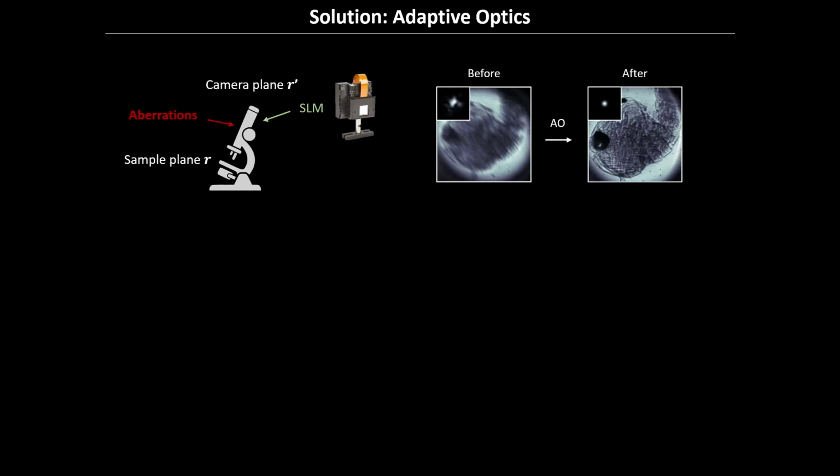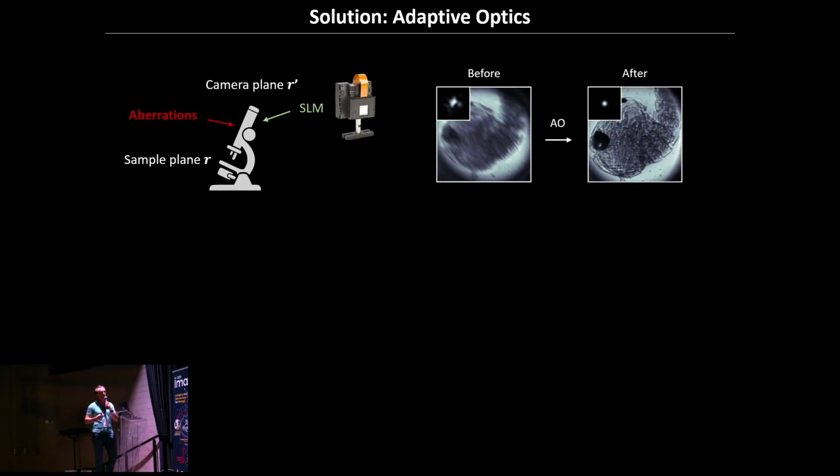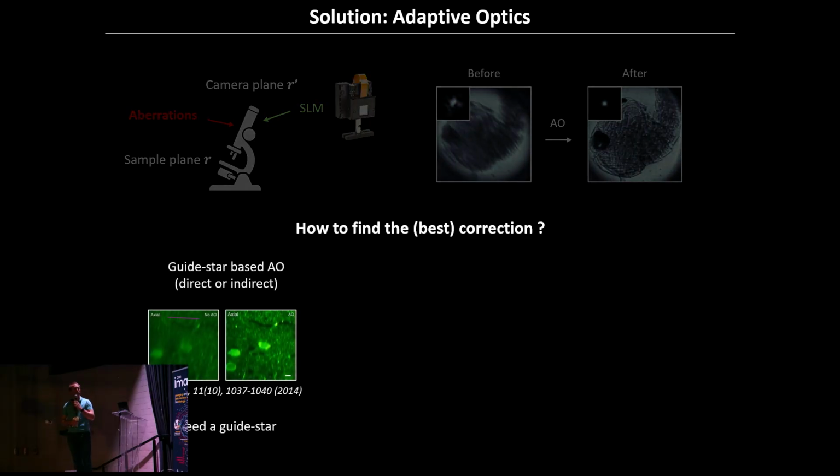The technique that many people use for that, so you can do some computational imaging, but adaptive optics and wavefront shaping are the main thing that you can do for removing this aberration. The main question in this field is always the same. You know that you can potentially correct for the aberration. The big question is, how do you find the best correction? How do you program your spatial light modulator or the deformable mirror in order to remove this aberration the best way possible and get back to the sample that you are observing?